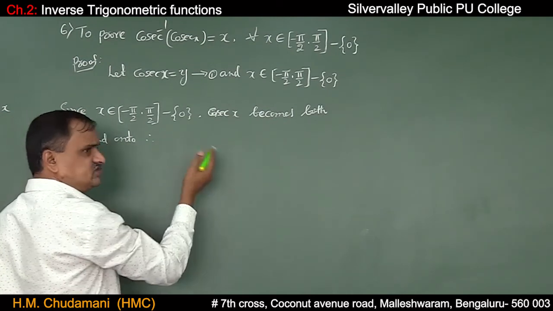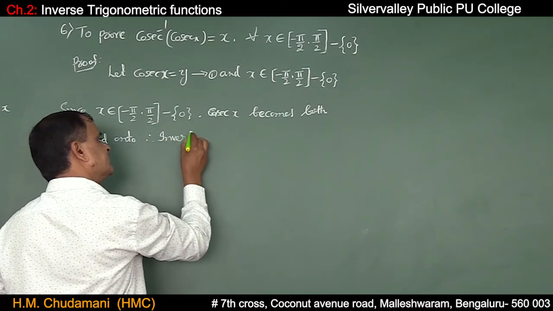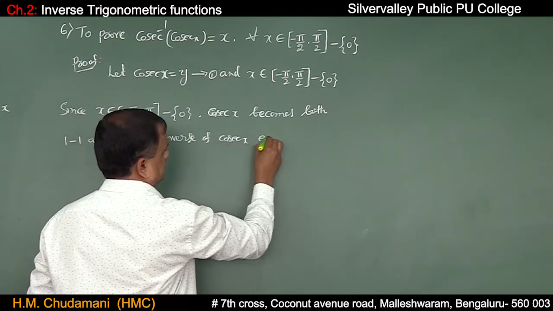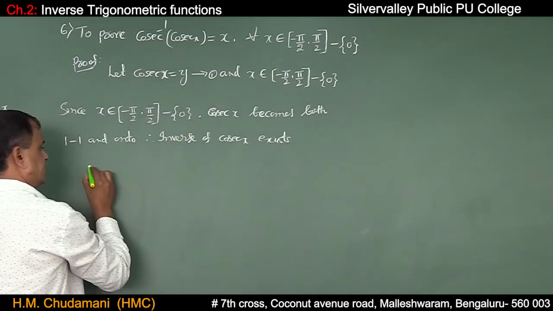Therefore, a bijective function, hence the inverse of cosecant x exists.